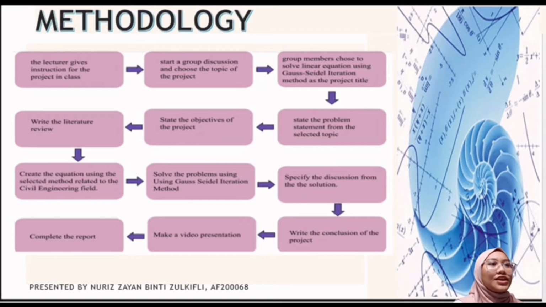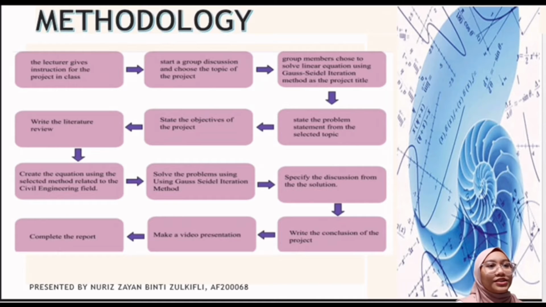So I want to present about the methodology. First of all, the lecturer gave instruction for the project in the class. After that, we start a group discussion and choose the topic of the project, and we choose to solve linear equations using the Gauss-Seidel iteration method as the project title. After that, we state the problem statement from the selected topic and state the objective of the project.